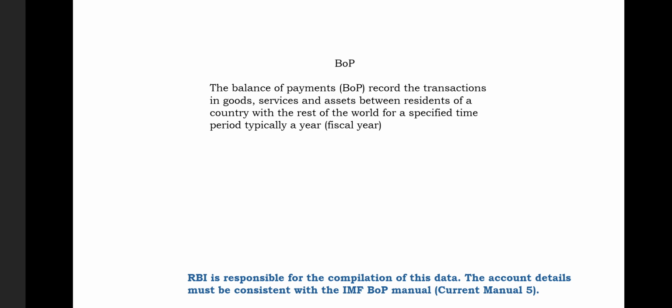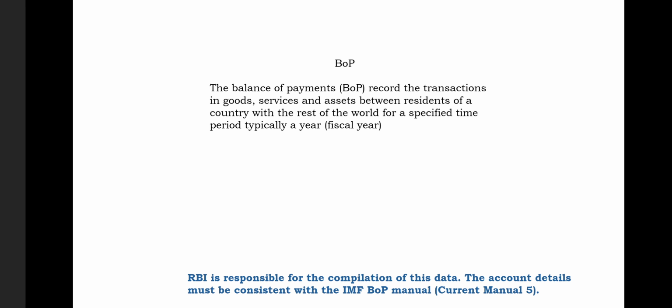As we know from the income tax point of view, residents are the people who satisfy any one of the conditions mentioned in Section 6 of the Income Tax Act. And it is not only one kind of person who is a resident of India, that is an individual, but there are so many other parties as well, like company, association of persons, body of individuals, and so on. So if you are a resident of India and you are doing an international transaction with the rest of the world, it will be counted under balance of payment.